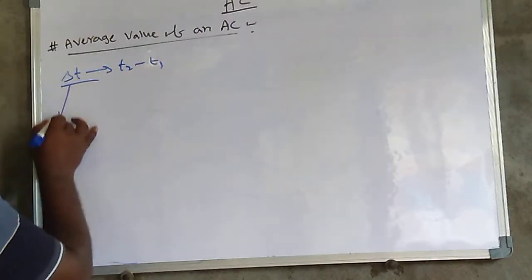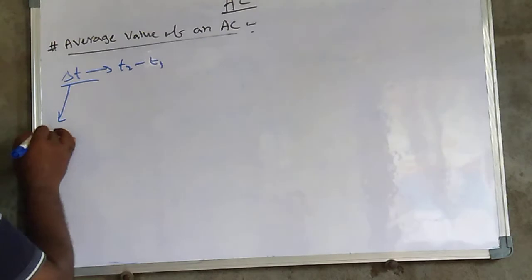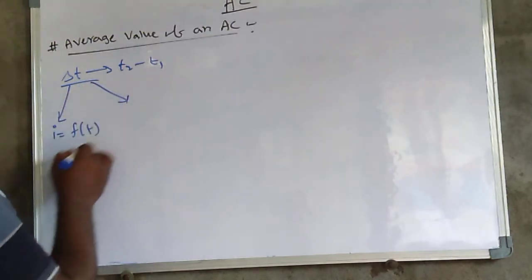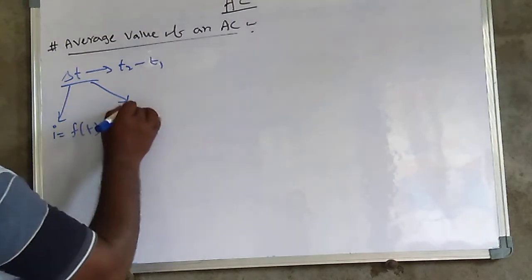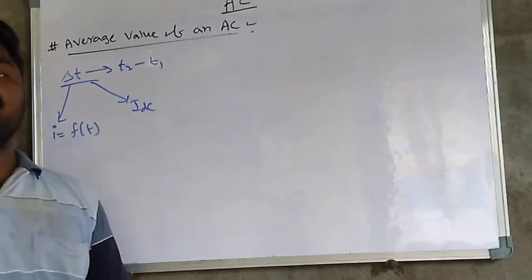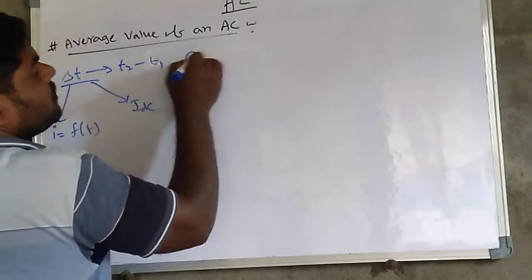There are two ways: one is a current that is a function of time t, and the other is DC current.